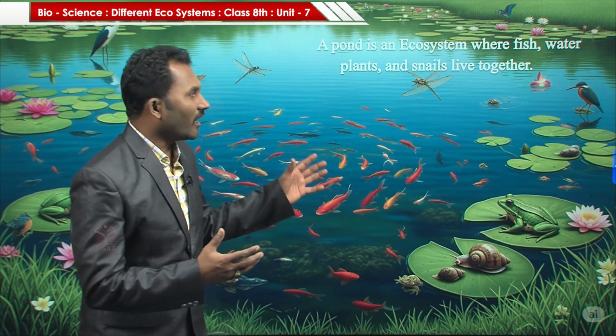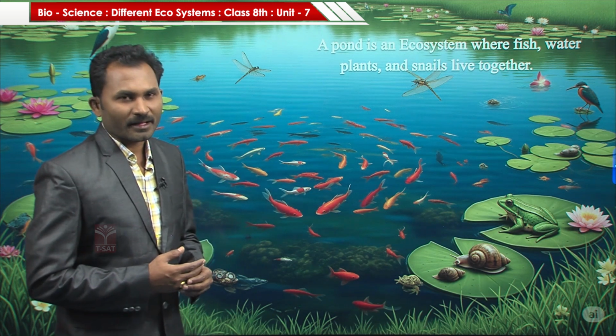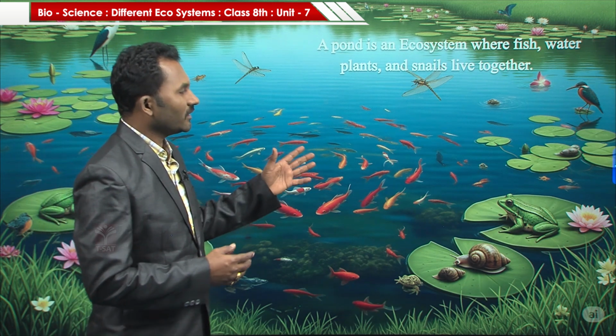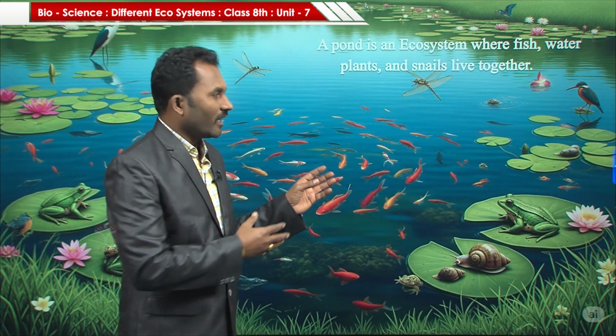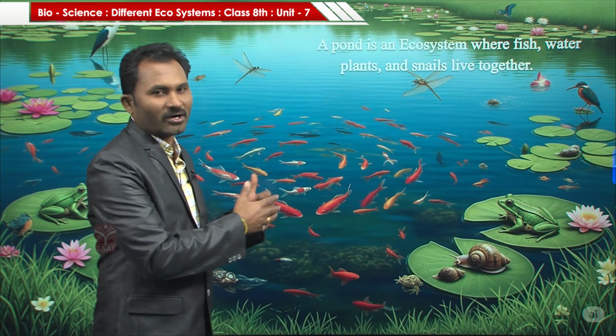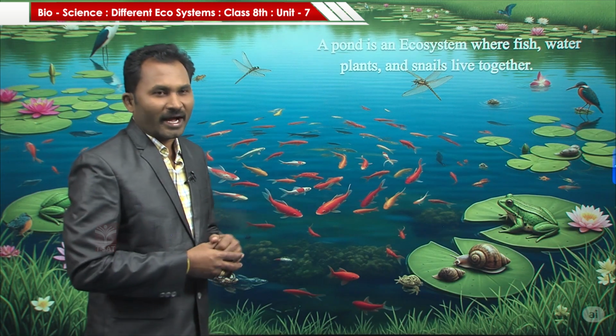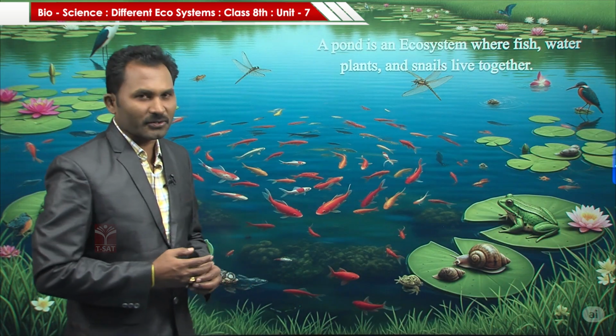So these all come under the pond ecosystem. Here you can see birds, animals, fishes and also water, air, soil and sunlight and their interactions. This is called a pond ecosystem.